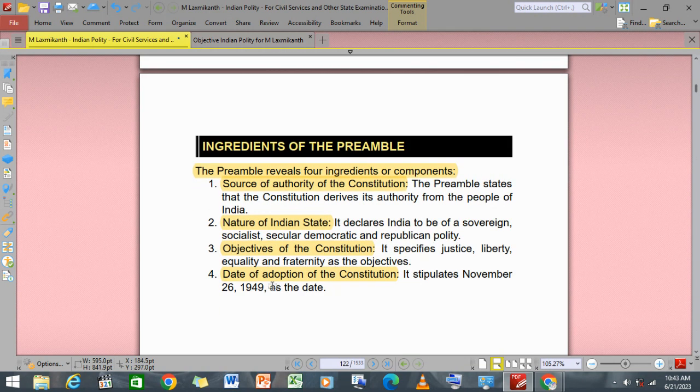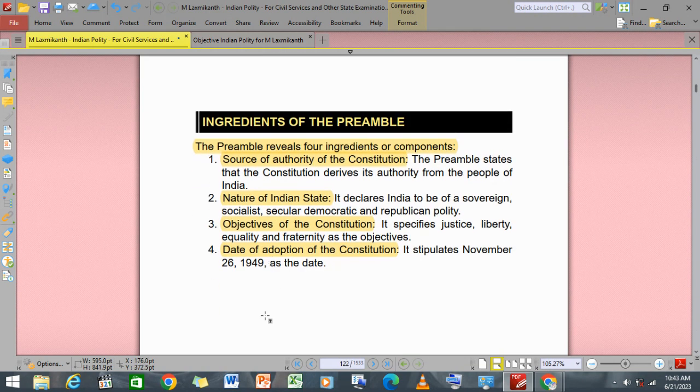Now, the ingredients of the preamble. The preamble reveals four ingredients or components. The source of authority of the Constitution: the preamble states that the Constitution derives authority from the people of India. Right? The nature of the Indian Constitution declares India sovereign, socialist, secular, democratic republic.